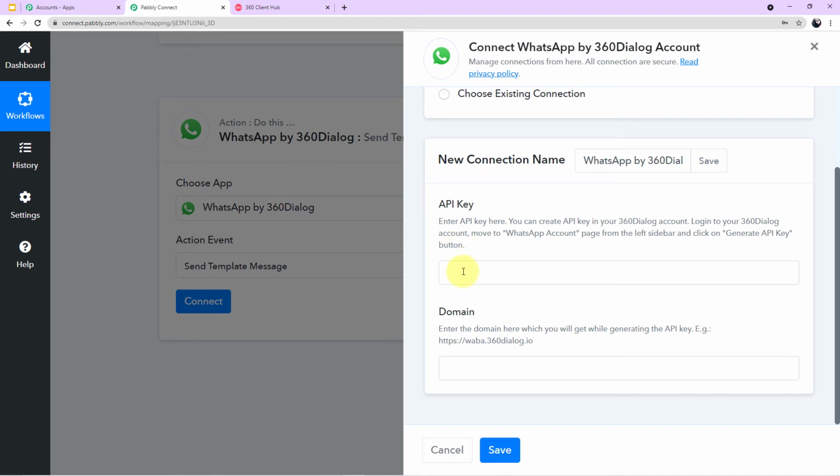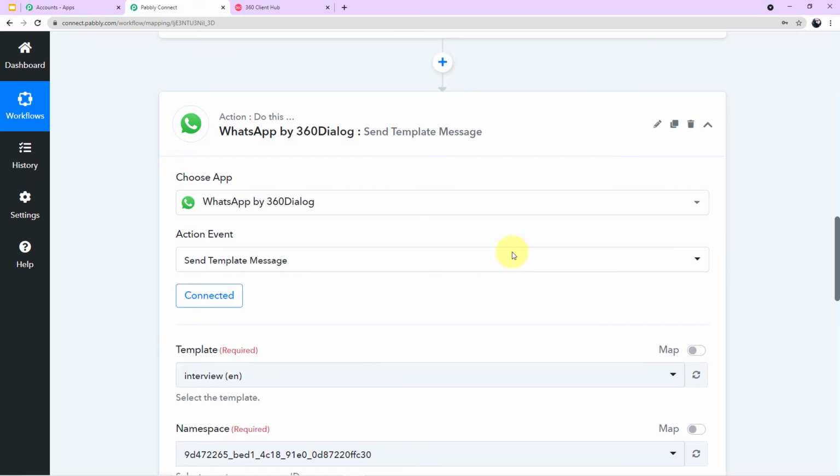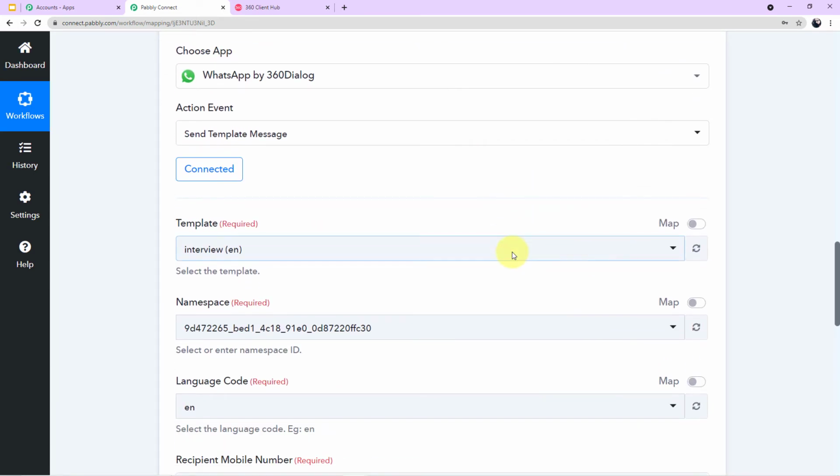Because of some security reasons, I cannot show you this process, okay? But it's a very simple process. All you have to do is copy the API key and the domain from your 360 Dialog account and simply paste it here. Now click on save and you will be automatically authorized back to your workflow, okay? So let me do this process and we will directly meet in our workflow, guys. Okay guys, as you can see on my screen, I have been successfully authorized, okay, back to my workflow.